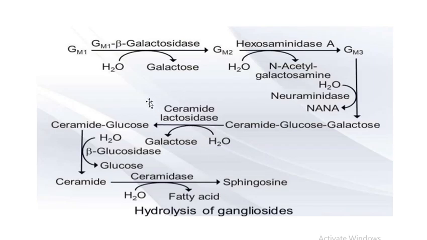In this diagram, we can see the degradation of a ganglioside GM1 in a stepwise manner to give rise to the sphingosine. In this degradation, different enzymes are involved, like galactosidases, hexosaminidases, neuraminidases, ceramide lactosidases, etc. So the deficiency of these enzymes gives rise to different diseases, which are collectively called the sphingolipidoses.